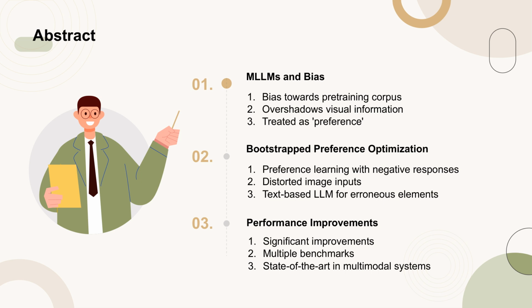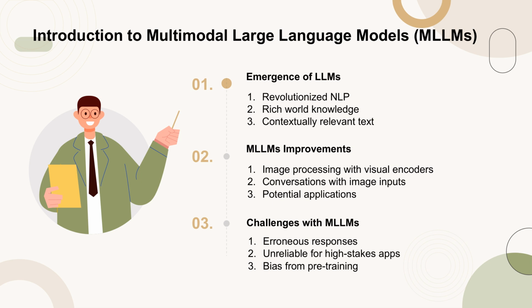The emergence of large language models, LLMs, has significantly advanced the field of AI, particularly in natural language processing. These models, trained on extensive text corpora, possess a wealth of knowledge, enabling them to generate text that is both helpful and contextually appropriate. With the evolution of LLMs, multimodal large language models, MLLMs, have seen rapid improvements. These models process images using pre-trained visual encoders and integrate them with text tokens, allowing for engaging conversations with image inputs. This capability opens up various applications, such as autonomous driving and medical assistance.